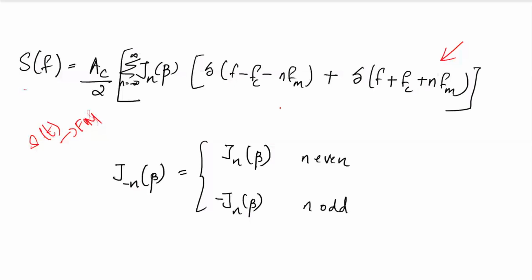For an AM, the spectrum is band limited, right?